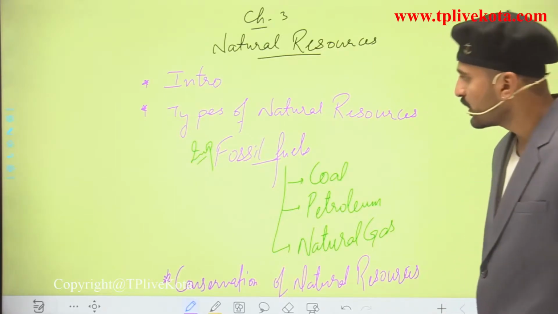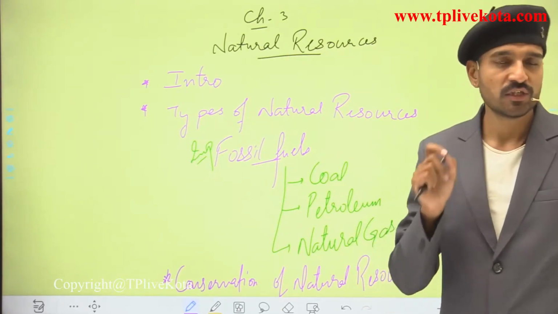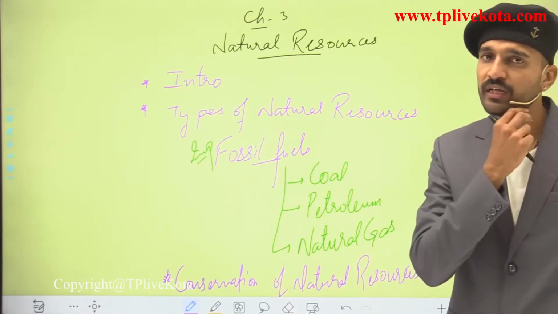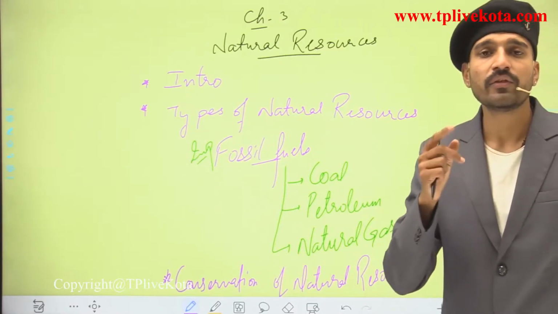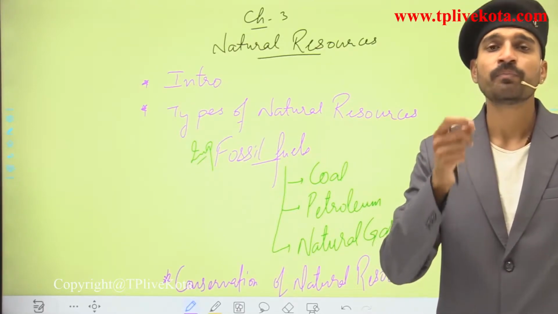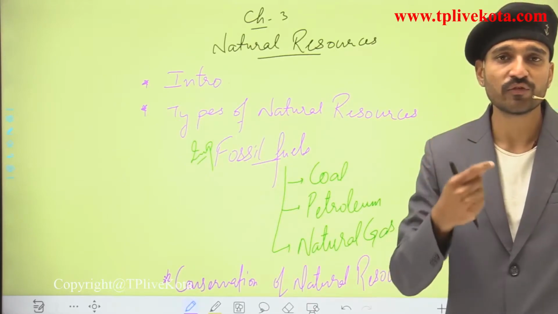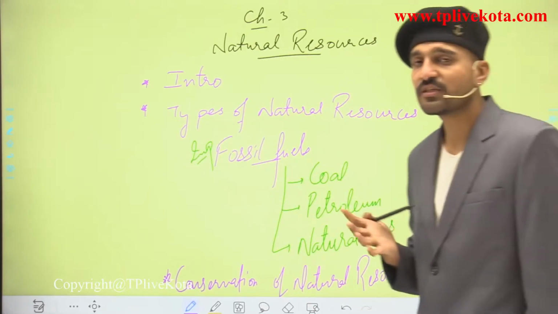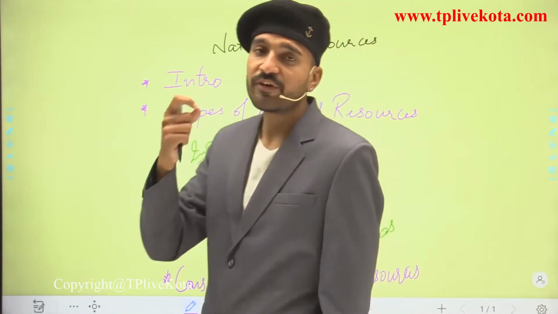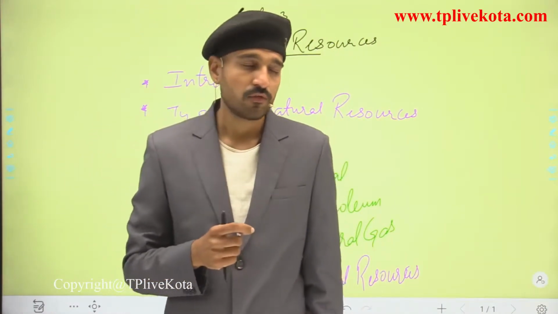Students, this chapter is very small, but it is an important chapter, because here we are going to deal with the fossil fuels, the coal part, the petroleum part, how the destructive distillation is done, what the important products and their uses are, how the fractional distillation of petroleum is done, what different products we get from it, and what their uses are.